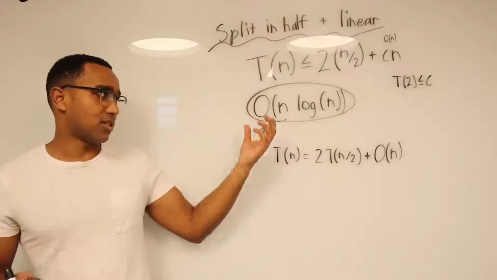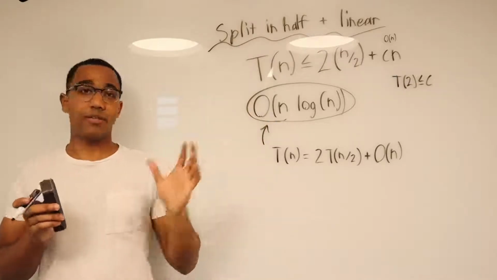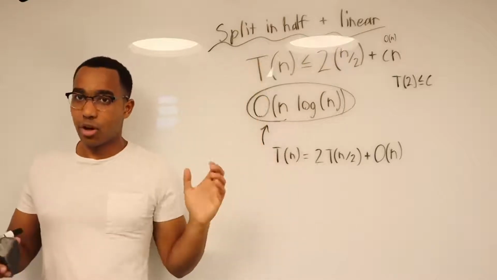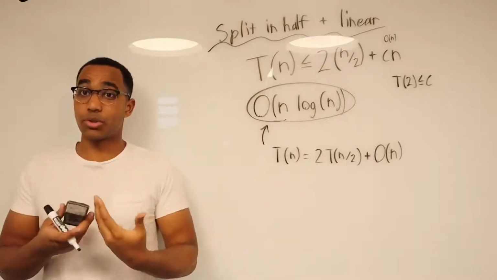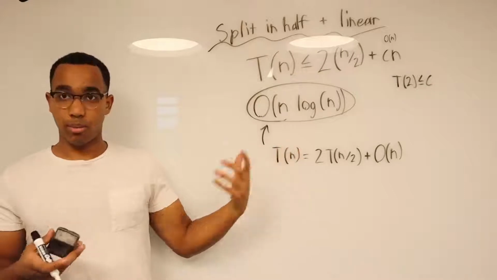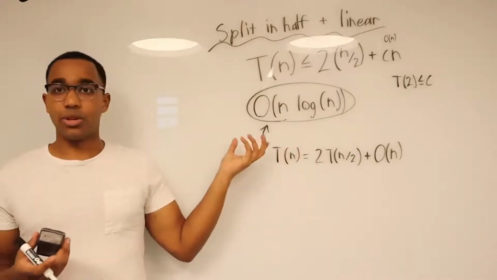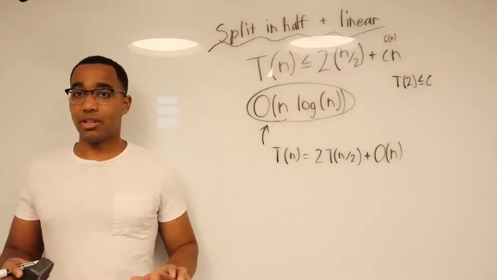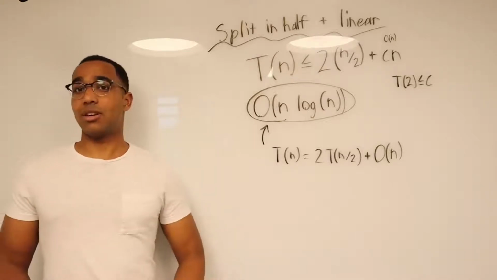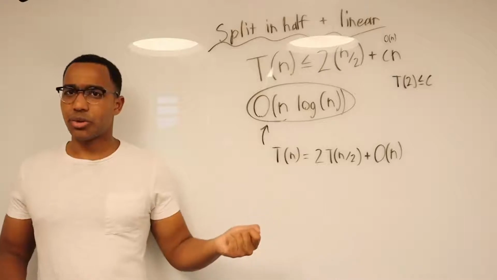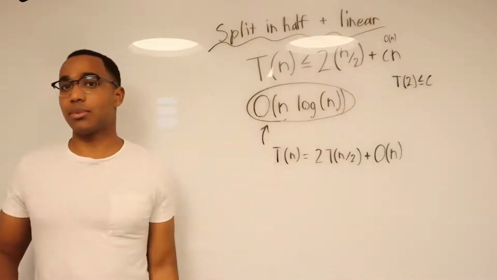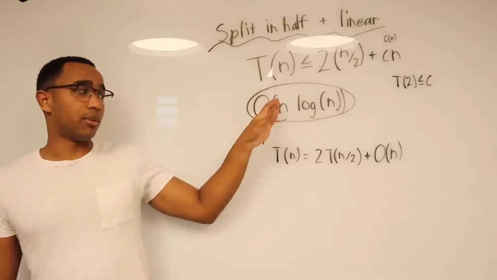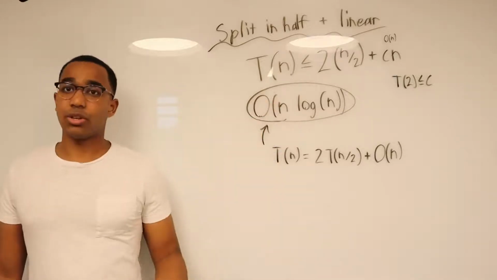Merge sort satisfies this recurrence, and now we understand if two calls, input in half, linear work in every call to merge the results, as we saw in merge sort, that is going to lead to n log n time complexity. And you wouldn't even need to solve anything. It's just this class of time complexity. If you solve the tree, no matter what that C becomes, it's not going to change the dominating factor. Our time complexity will still be bound to n log n. So now let's look at the next one.